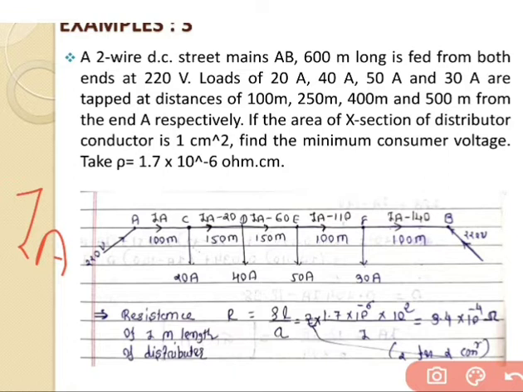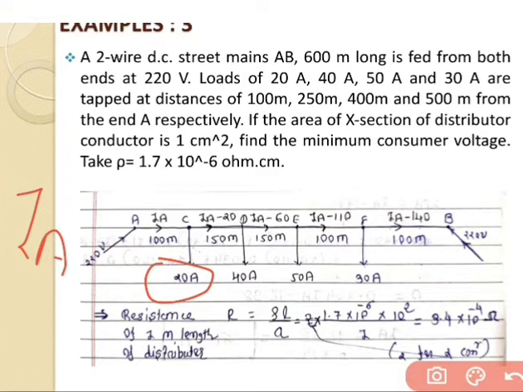So the current flowing through the AC section is assumed to be IAC. Now if we go for the CD section, the maximum value of the current is IA, and whatever the first value of the loading is cut out. So IA minus 20 is the current flowing through the CD section. Why do we write in this manner?